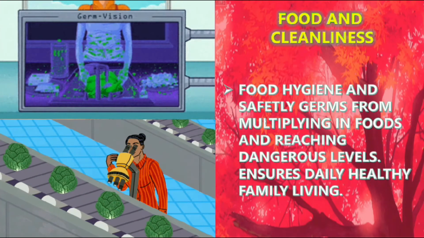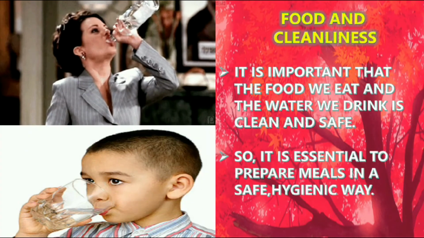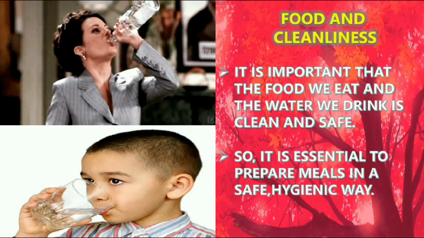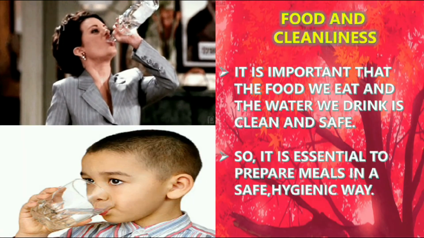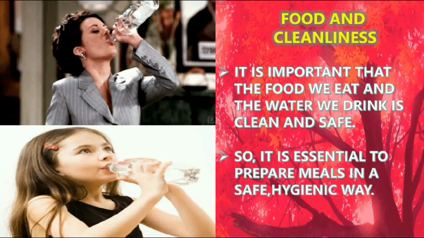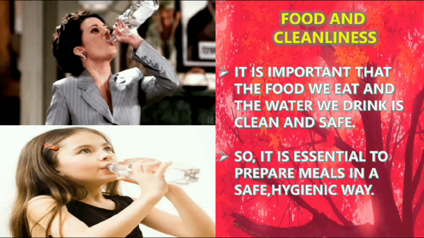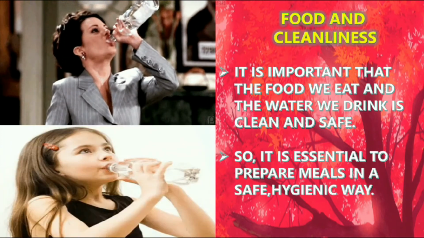Food and cleanliness. Food hygiene and safety prevent germs from multiplying in foods and reaching dangerous levels, ensuring daily health and family living. It is important that the food we eat and the water we drink is clean and safe because it gives us energy. So it is essential to prepare meals in a safe and hygienic way. That's why parents do not allow us to eat from outside shops or hotels.